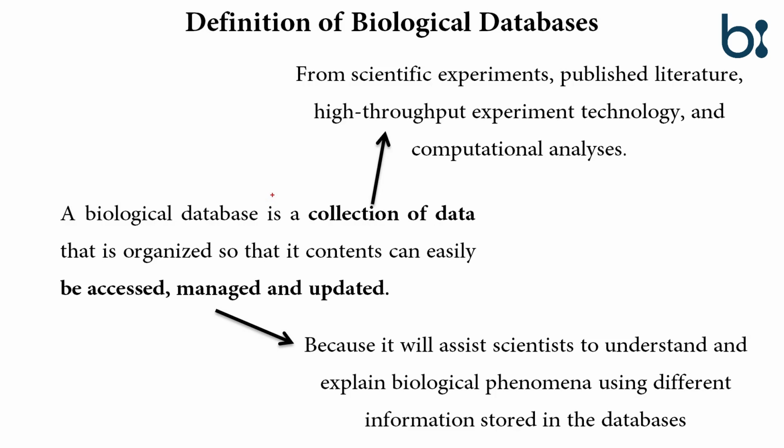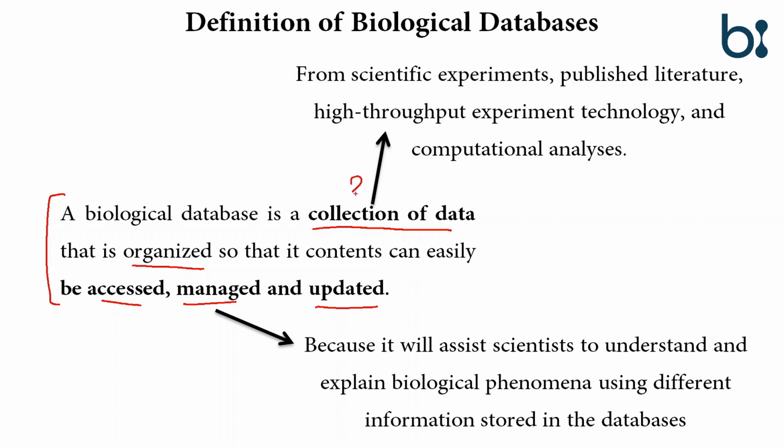Definition of biological databases: a biological database is a collection of data that is organized so that its content can easily be accessed, managed and updated. From this definition, we have to understand three major points. First is the collection of data.